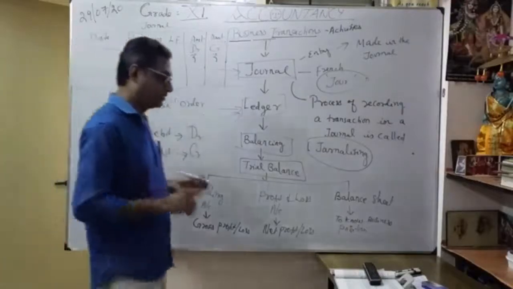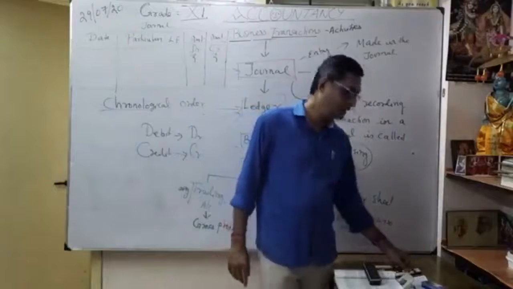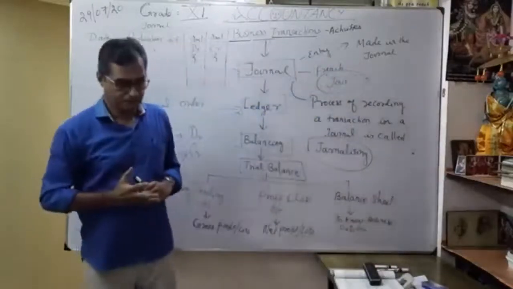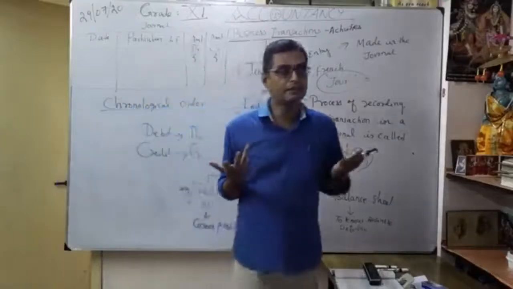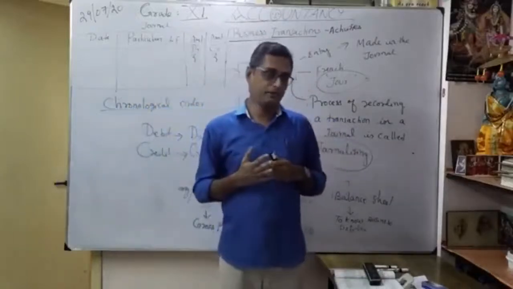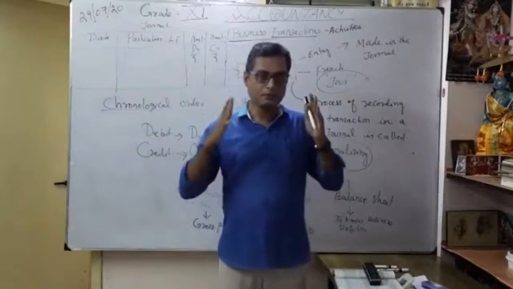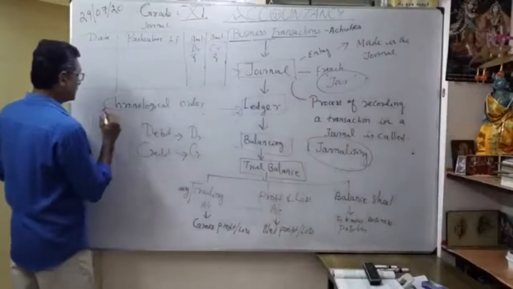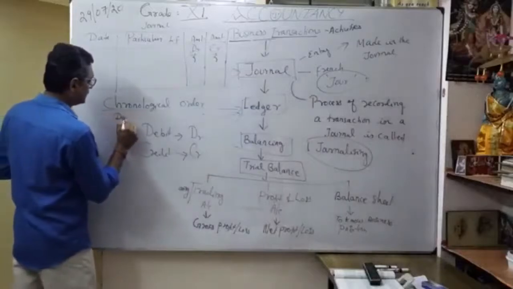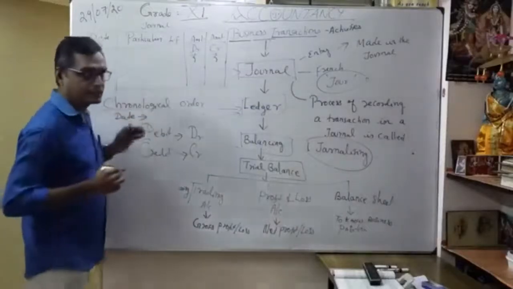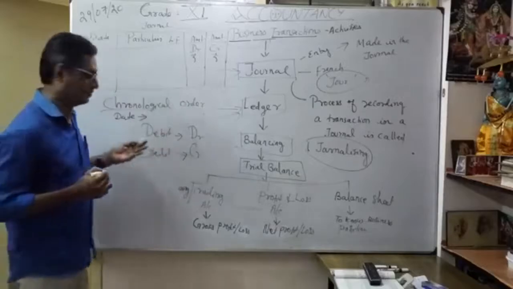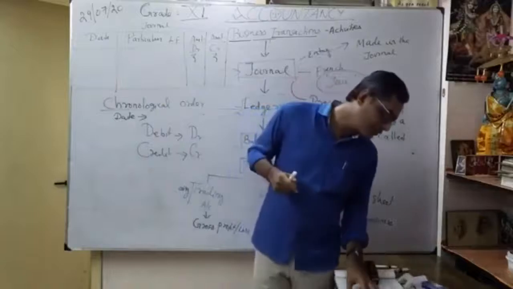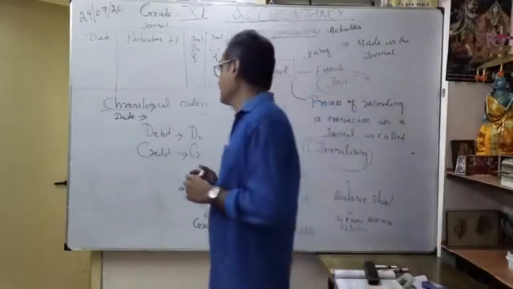What is the meaning of chronological order? For example, today we bought something. Are you able to record yesterday's date? That is not correct. Whatever particular transaction on a particular date, you have to follow it.